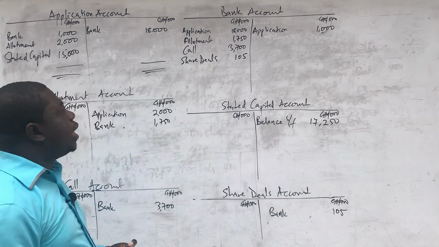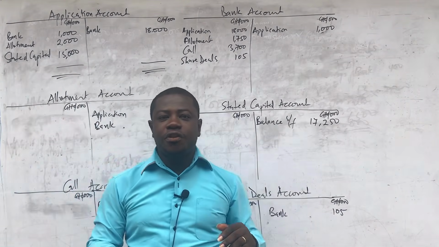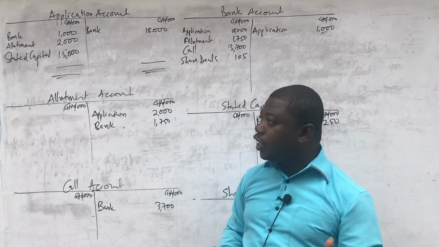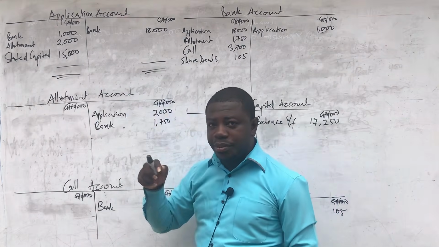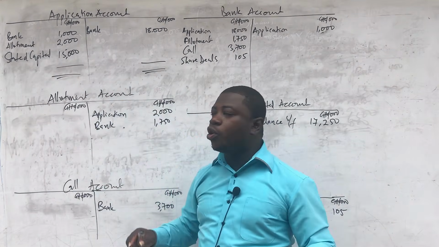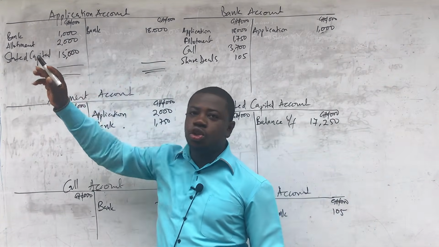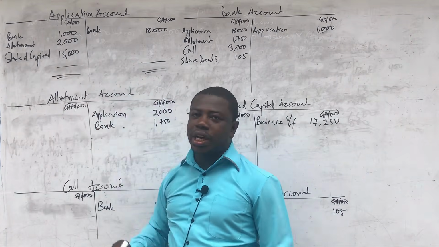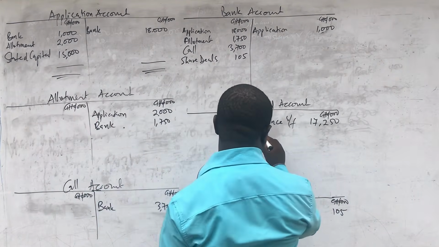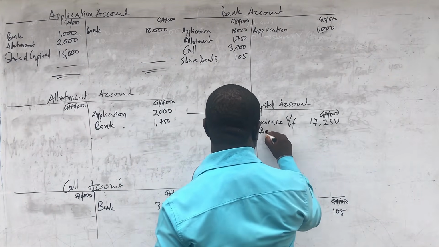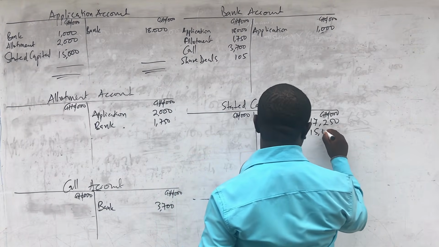Now take note that this is actually the money that is due on application. Because if you multiply 7,500 shares that are in issue by the 2,000 Ghana cedis that is supposed to be paid on application, you are going to get 15 million. And this 15 million should have been, but because of oversubscription, we actually got 80 million. And now we have transferred the differences to where they belong. We refunded 1,000 and then we transferred 2. So this is actually the money that is due on application. So we transfer that. We come to the credit of stated capital and we call it application. And that is going to be 15 million.